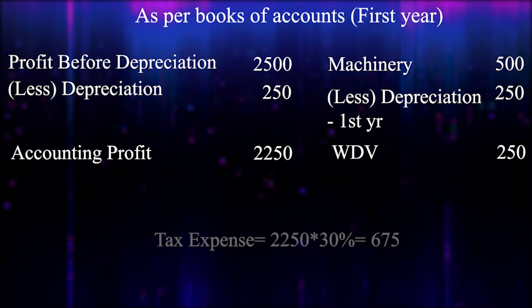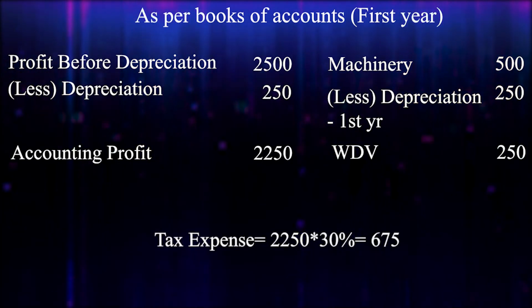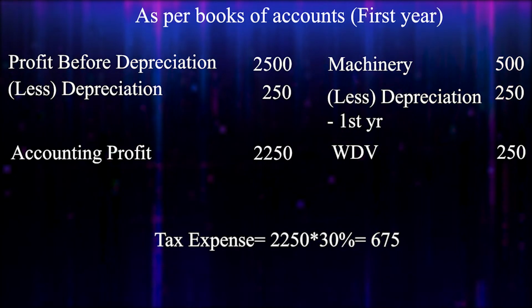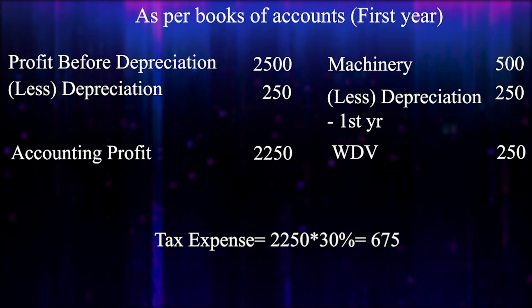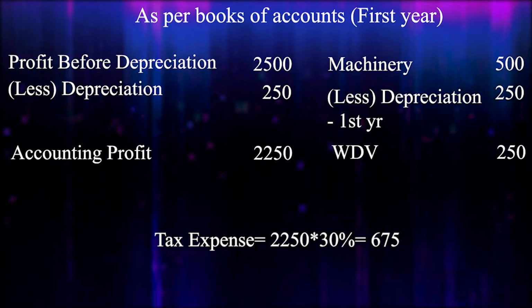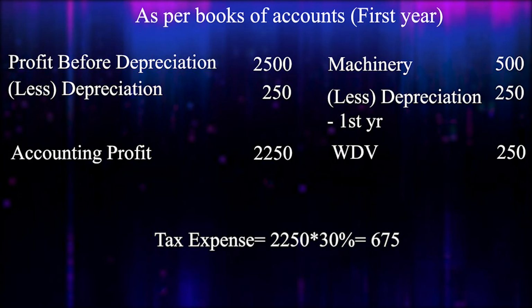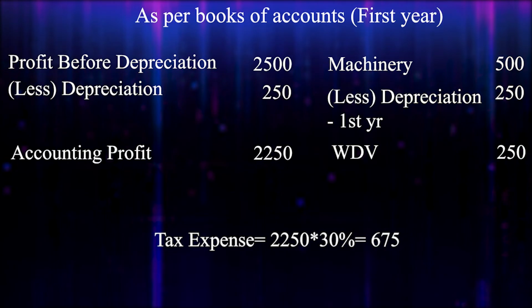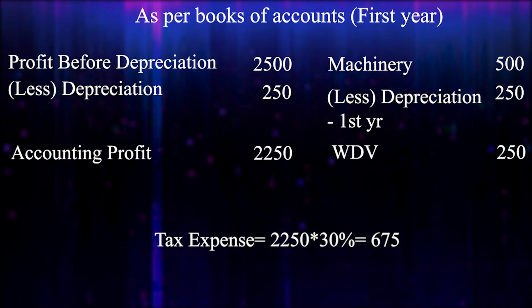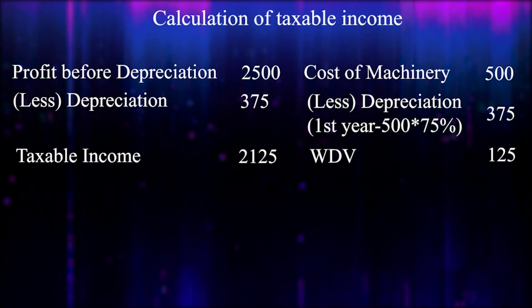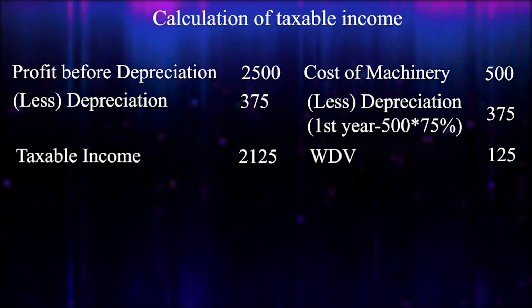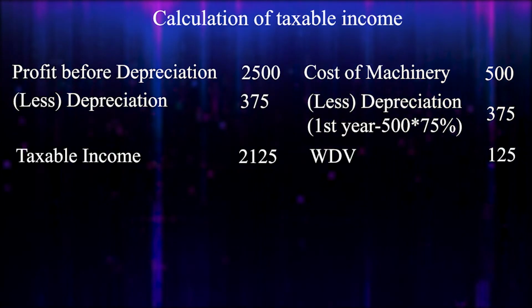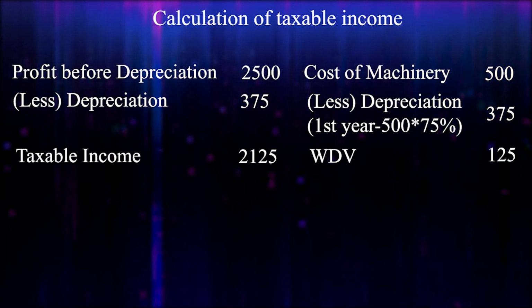Okay, so accounting profit is 2250. And the tax rate is 30%, it's given in the question. We have to apply this 30% on this accounting profit. Accounting profit is how much? 2250. Okay, so 2250 into 30%, that is 675. Next we need to calculate taxable income. Okay, taxable income means the profit as per Income Tax Act, that is the government calculation.